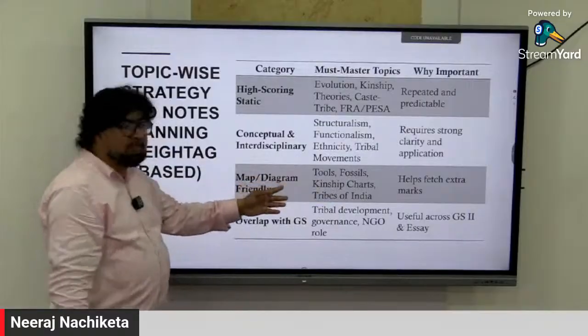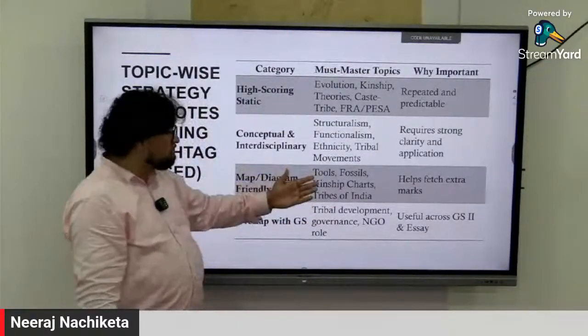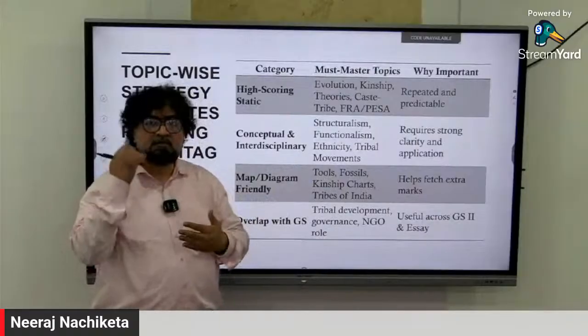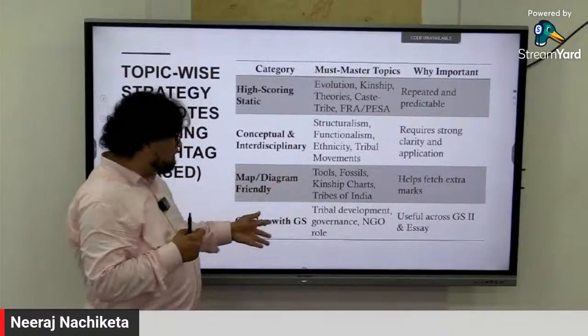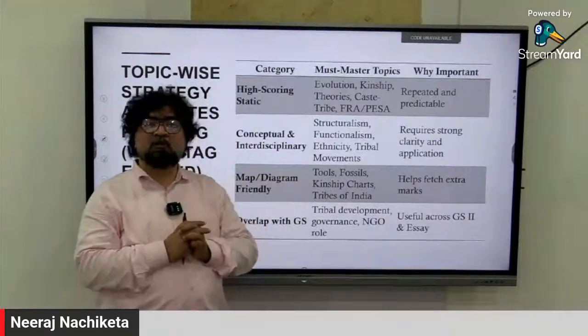Then maps and diagrams, like fossils, human anatomy, tools, all this can be repeated again. So these are where you can make diagrams. And other GS papers also you can map with the anthropology optional.